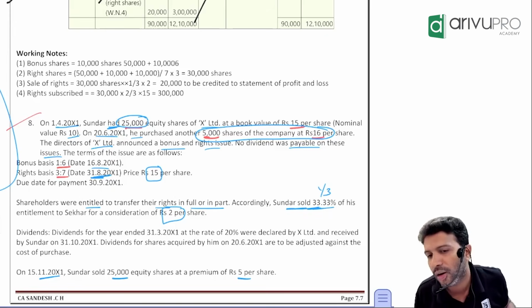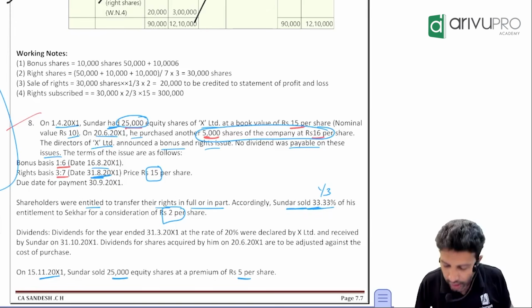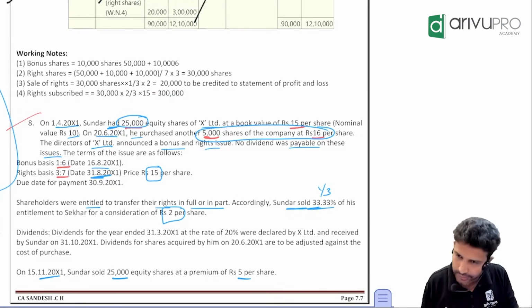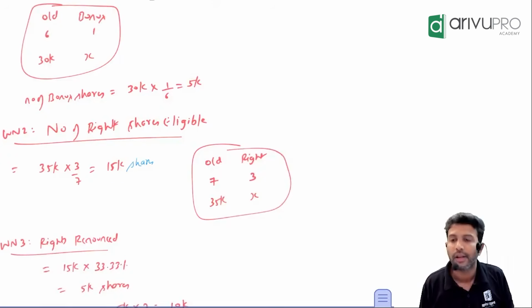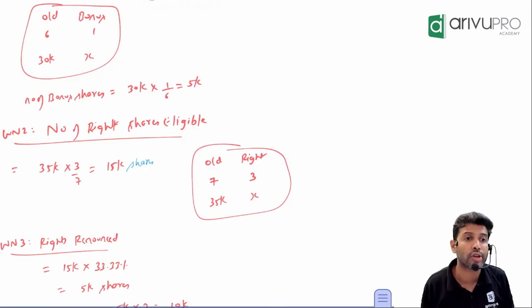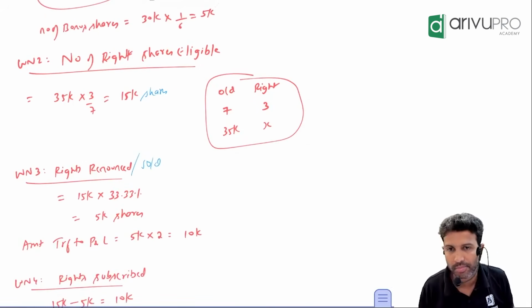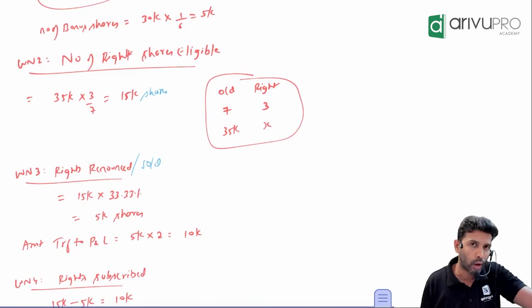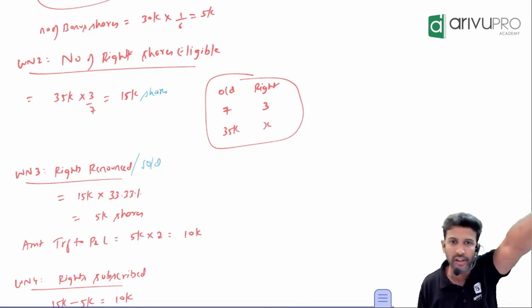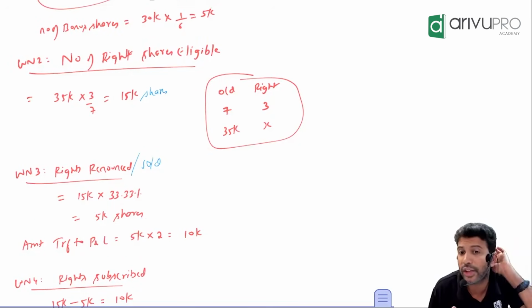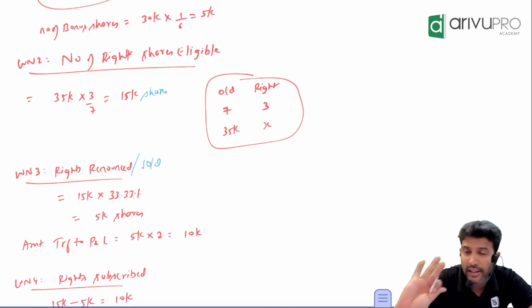How much of the rights did Sundar sell? 1/3. How many right shares was he eligible for? 15,000. How much of the right did he renounce or sell? 33.33 percent of 15,000. If you don't want fractions, take 4 decimals, 33.3333, and you will get a perfect number. How much are you getting? 5,000 shares.